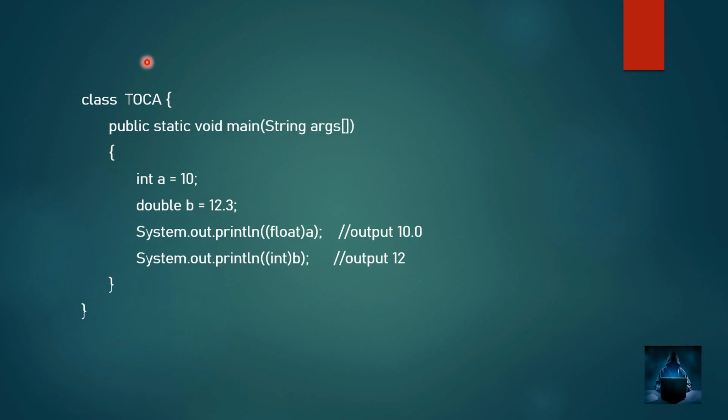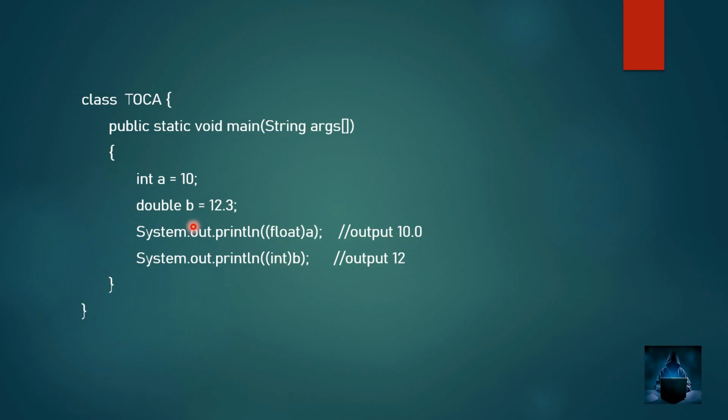So here we have a small example. First we have our program, class TOCA, and as usual public static void main. Here we have an integer variable, int a equal to 10, and double b equal to 12.3. Now how to do the typecasting process? It is as simple. Just before the variable, inside the brackets, give the data type to which you want to convert the value. Here I have mentioned float. It means that the integer value a is now converted into float. As a result, if you compile this code, your output will be 10.0 since it is a floating point value.